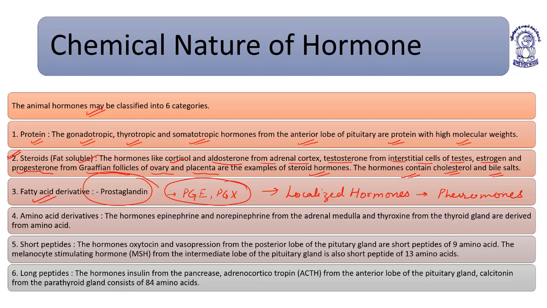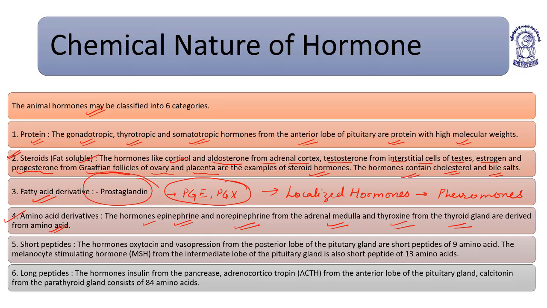Some of the hormones are amino acid derivatives. The hormones epinephrine and norepinephrine from the adrenal medulla, and thyroxine from the thyroid gland, are derived from amino acids.